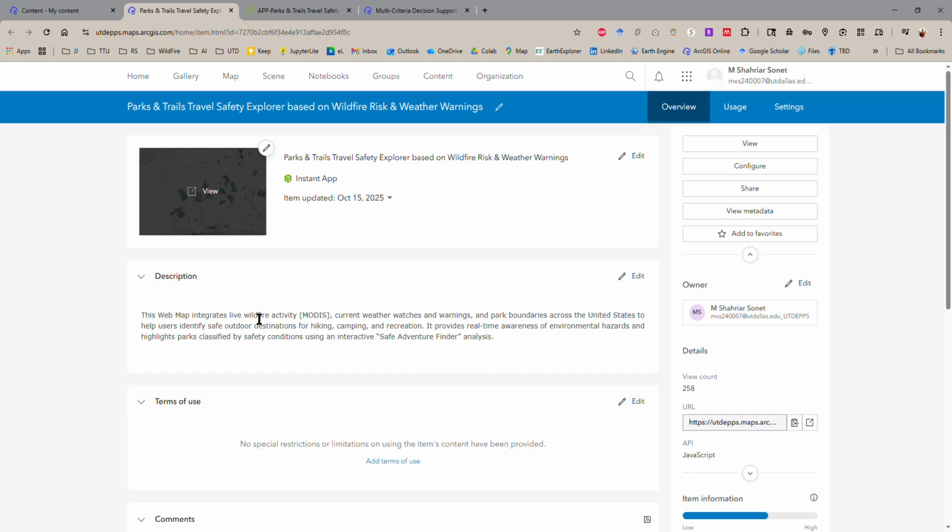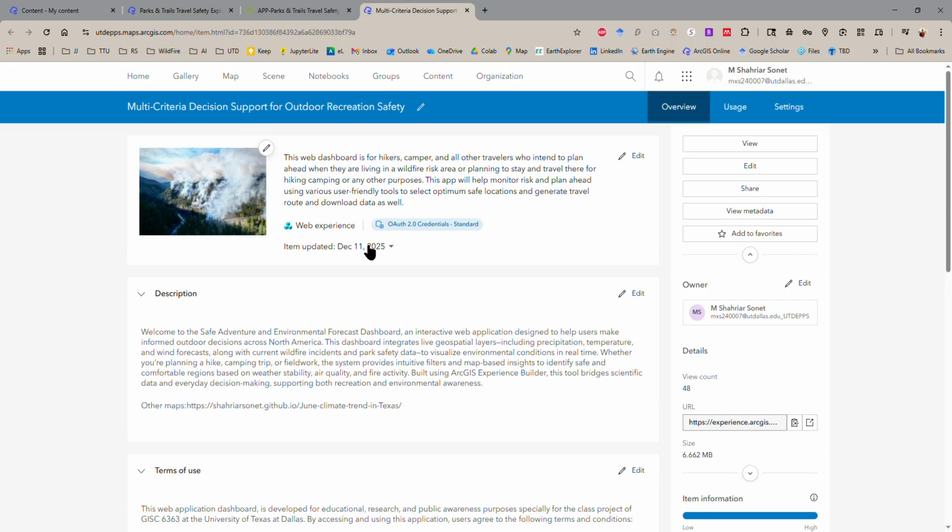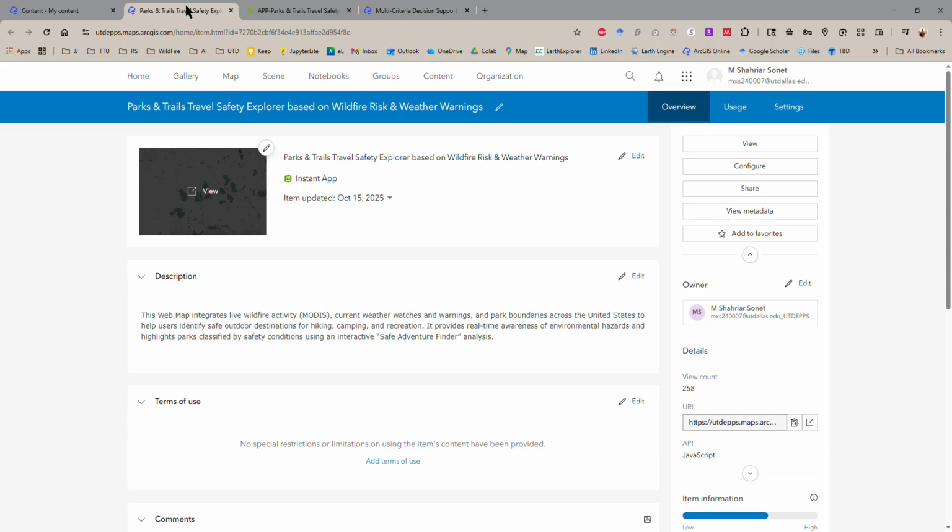My final project has two parts. The first one is an Instant App. The second one is an ArcGIS Web Experience, or Experience Builder web app. The name of my project is multi-criteria decision support for outdoor recreation and safety.